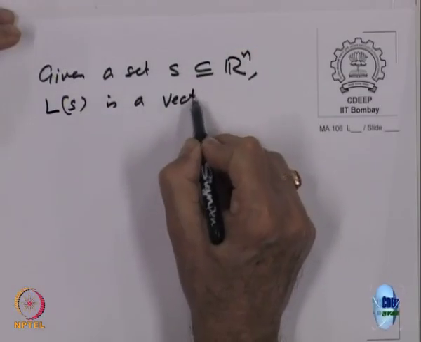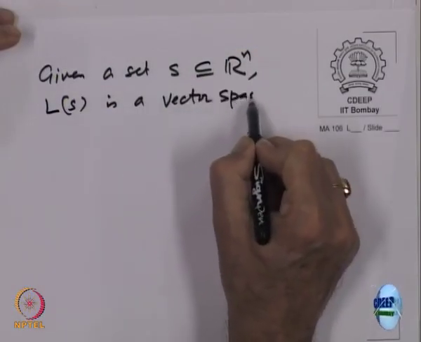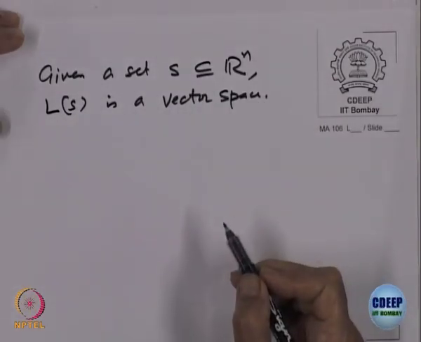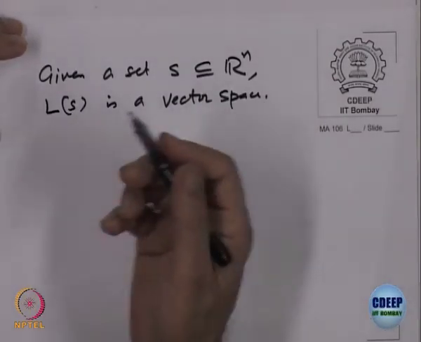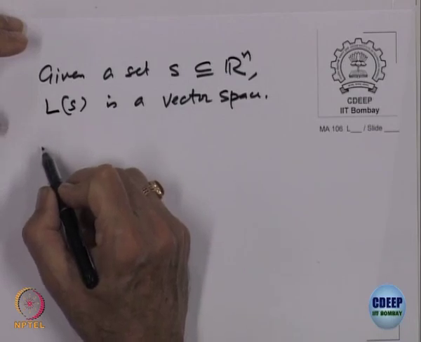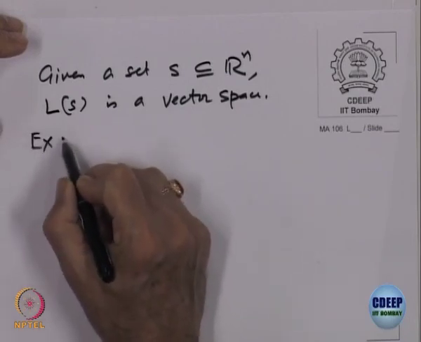So, given a set S contained in R, L of S is a vector space. Right. So, let us go back and write that example which I just now said. So, examples.